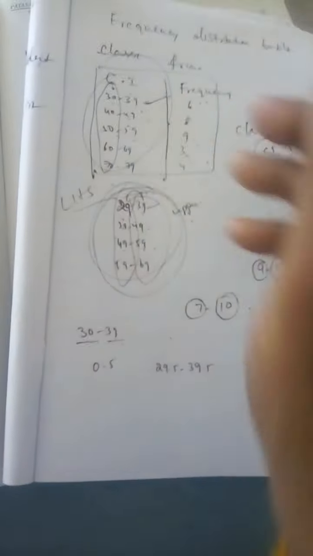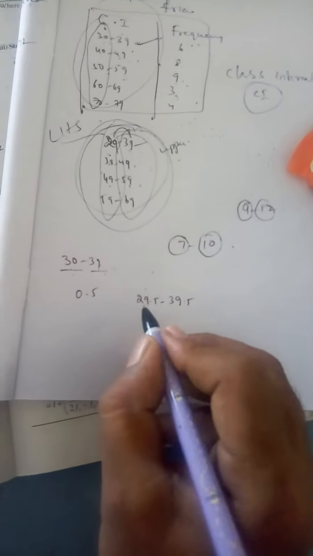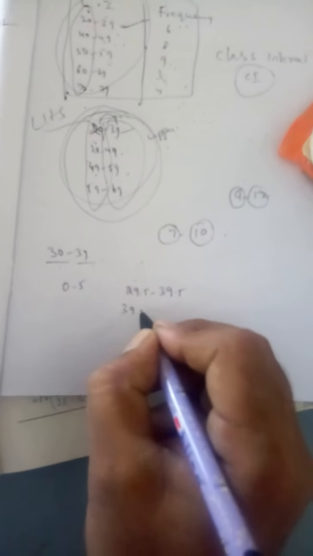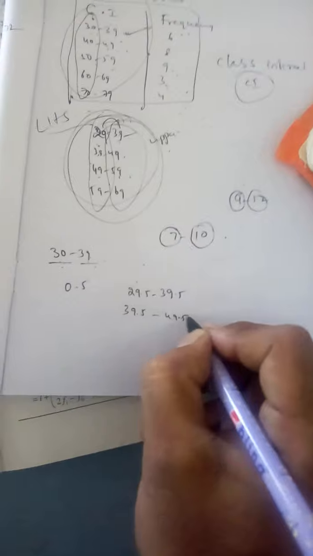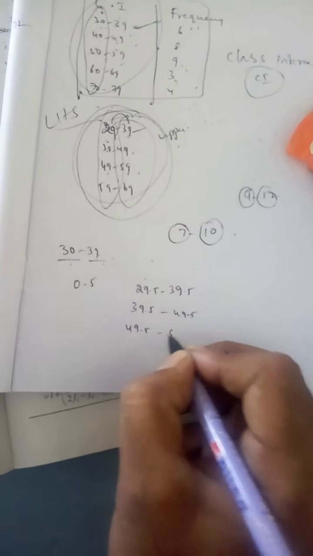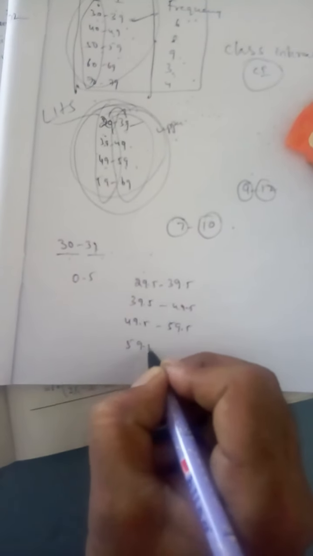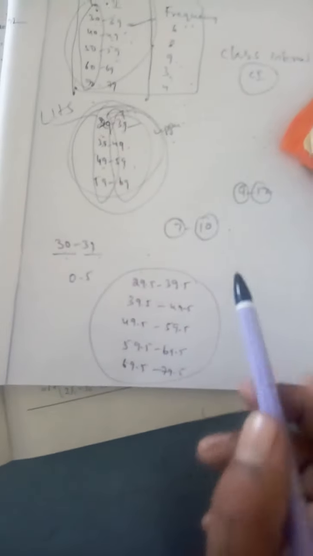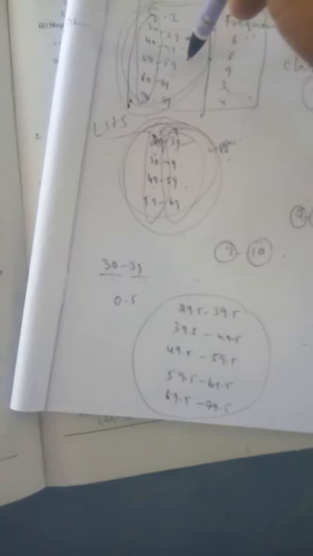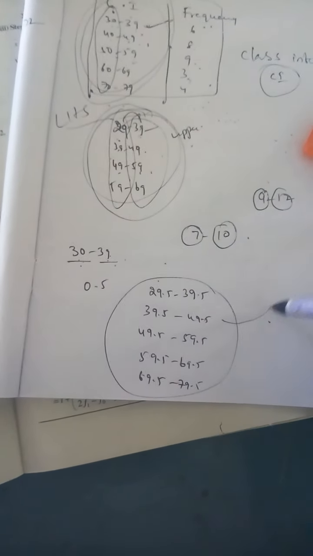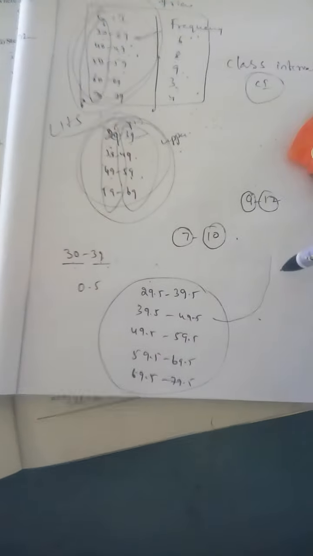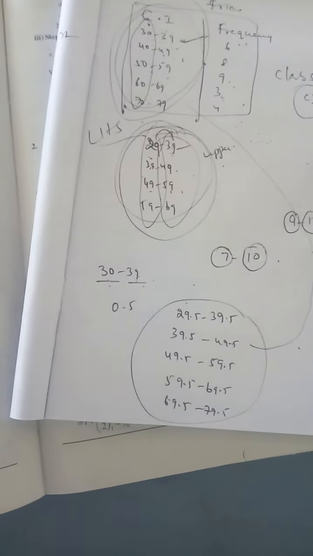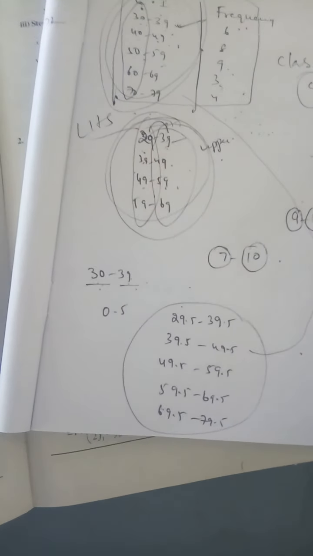Now the upper limit changes. Exclusive class intervals: 39.5 to 49.5, 49.5 to 59.5, 59.5 to 69.5, 69.5 to 75. This is called the exclusive class interval, and the earlier one is called the inclusive class interval.